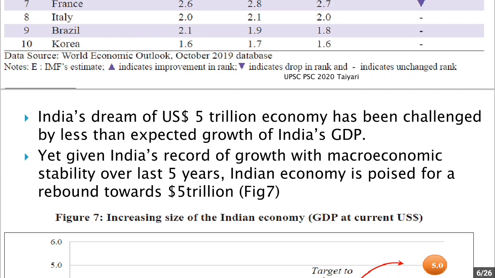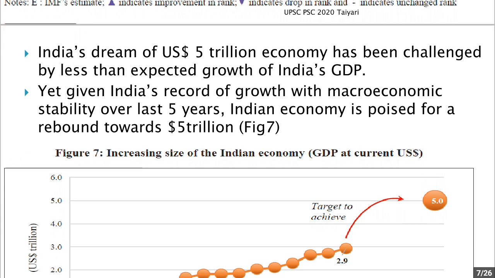Now, India's dream of a US $5 trillion economy has been challenged by less than expected growth of India's GDP. So, in 2019, the GDP growth of India has declined. Because of this decline, there has been a challenge to India's dream of achieving a $5 trillion economy.